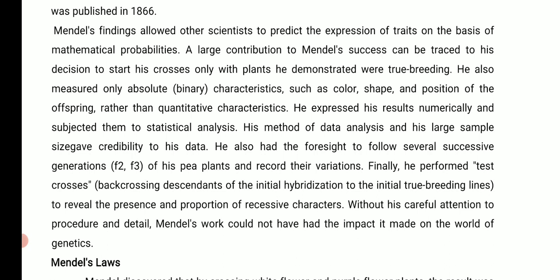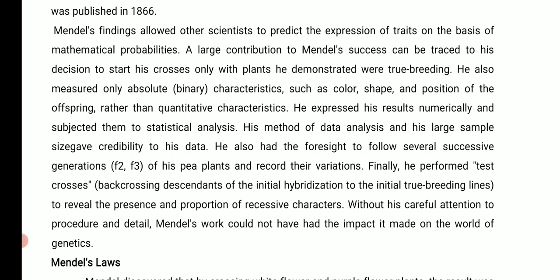He went for the quality, like the color, the shape, the length, not how many exact yellow. He didn't go for the number, only the quality. So his method of data analysis and his large sample size gave credibility to this data, meaning gave it full marks.